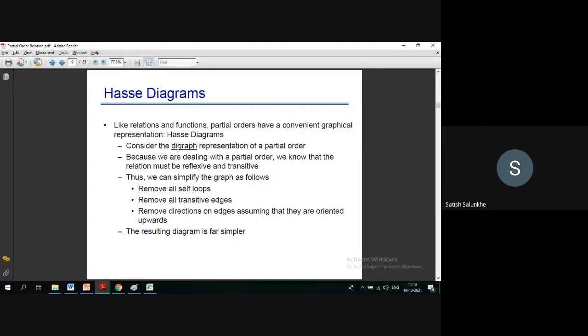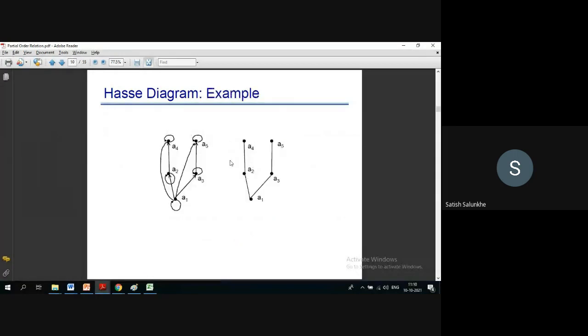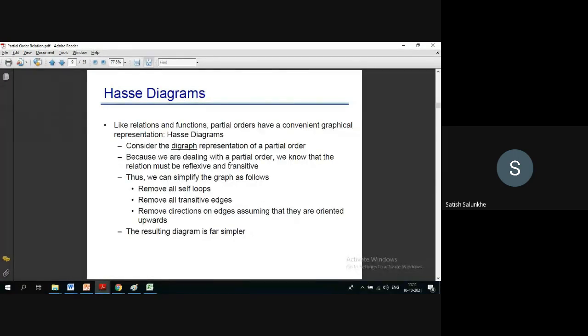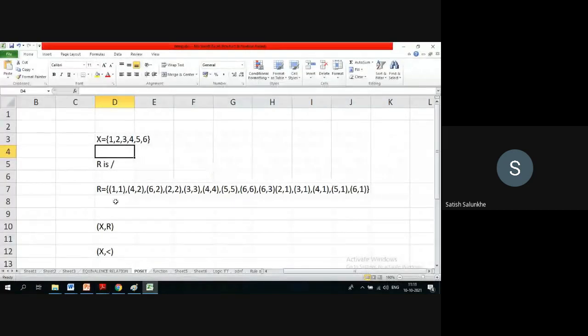So how to draw the Hasse diagram? First, okay, before this, what I will do, we'll have some example, this is what we are having with us.